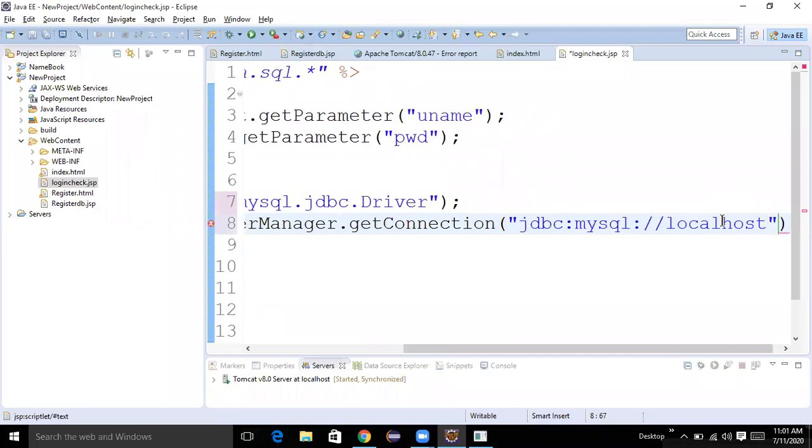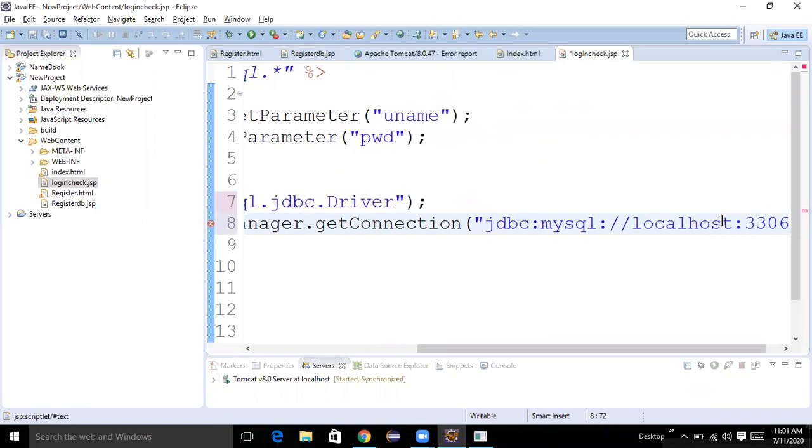Localhost colon. What is the port number of MySQL? 3306. What is the port number of Oracle? We have 2 port numbers for Oracle. That is a specialty of Oracle. 1521 is for writing a program for database connection.